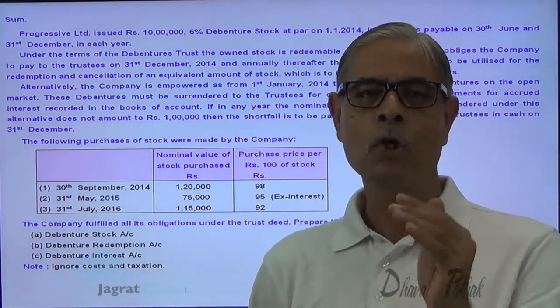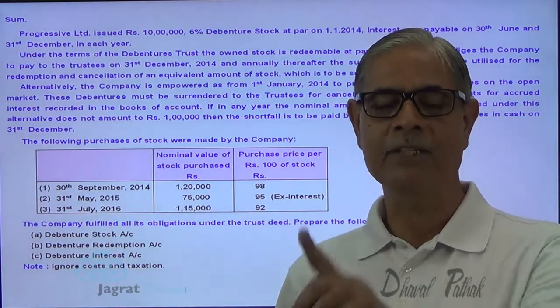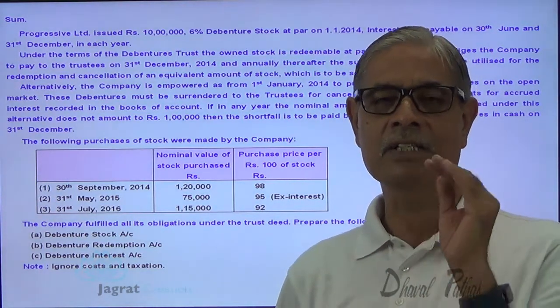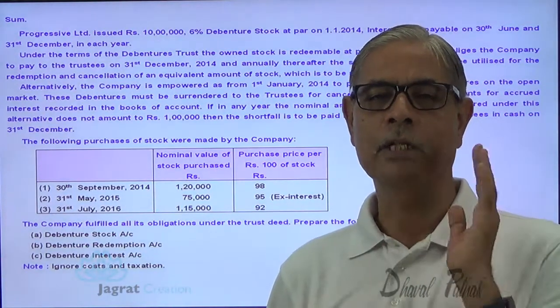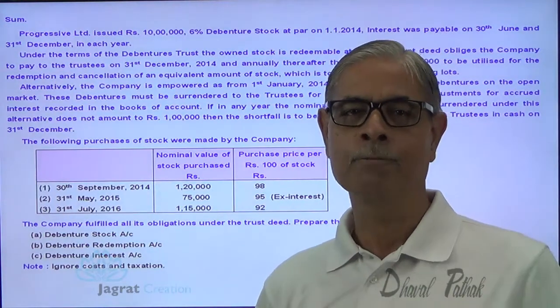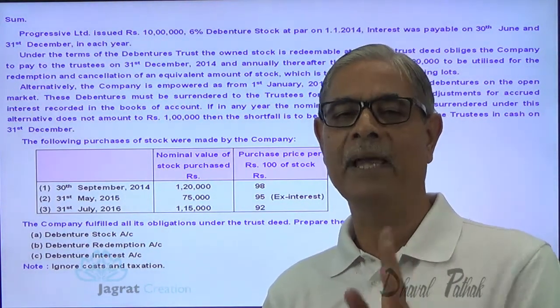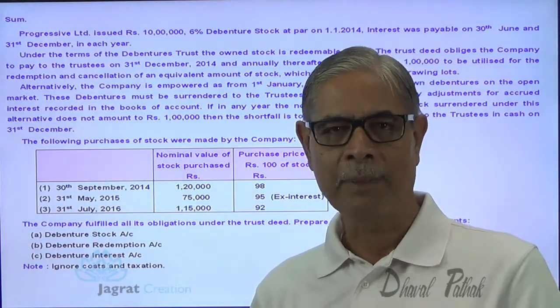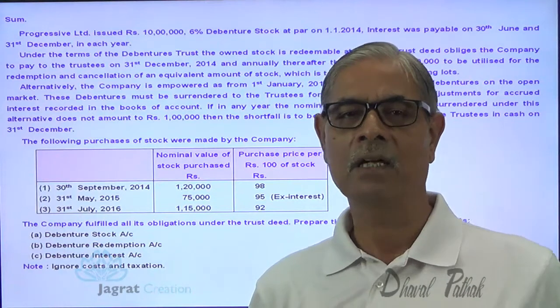By the end of the year, the company has to pay 25,000 rupees to the debenture trustees, and they will redeem debentures of face value 25,000 by drawing lots. In the third year, the company has purchased 1,15,000 debentures, purchased and cancelled. So there is no need to pay anything to the debenture trustees because redemption of the minimum 1 lakh rupees has occurred during the year.